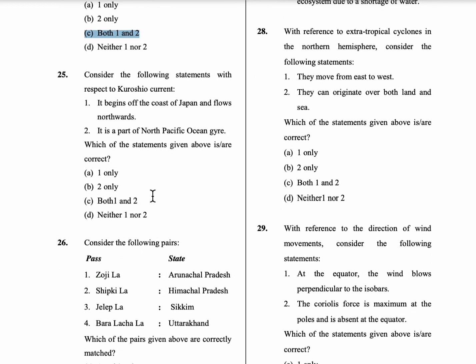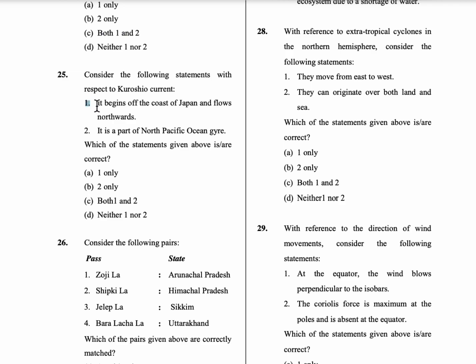25th question. Consider the following statements with respect to Kuroshio current. So the first statement is, it begins off the coast of Japan and flows northwards. Second statement is, it is part of North Pacific Ocean gyre. So here the Kuroshio begins off the east coast of Philippines and Taiwan and flows northeast towards Japan.